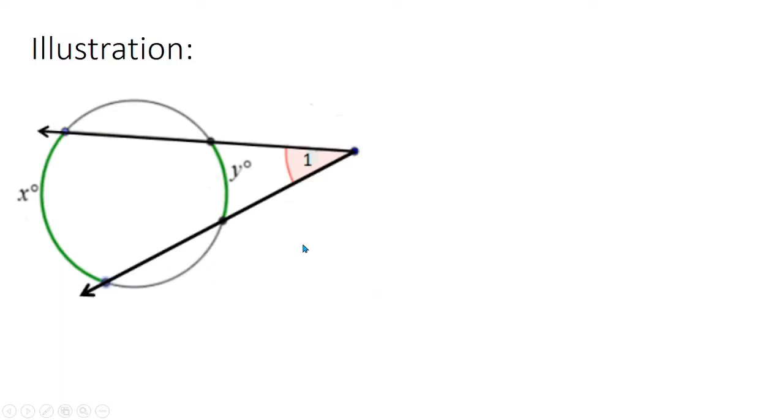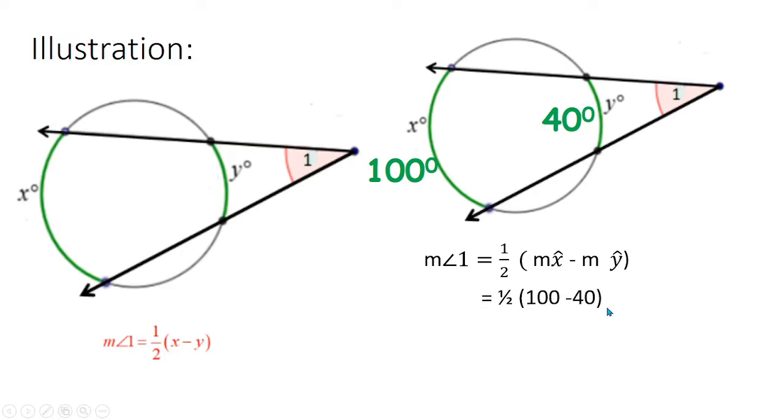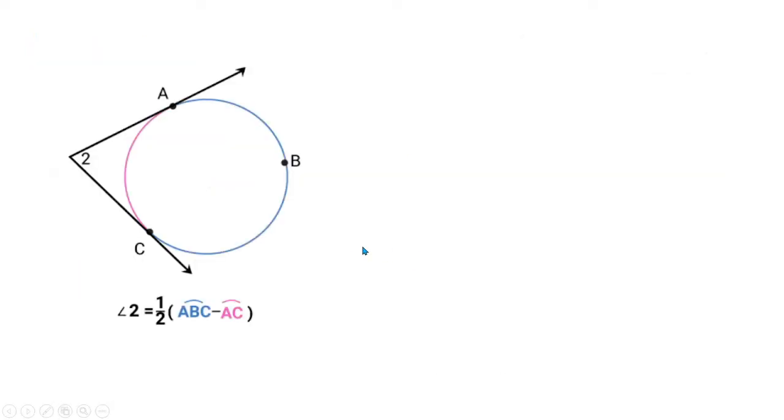Okay, so another example. The measure of angle 1 is equal to x minus y, over 2. Suppose that x is 100, y is 40. So what's the measure of angle 1? It's simply 100 minus 40 is 60, divided by 2 is 30. So that's very easy.